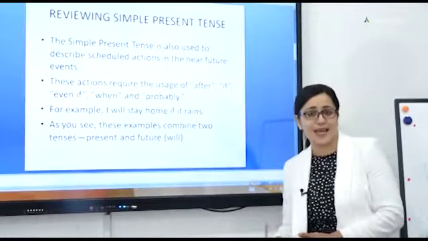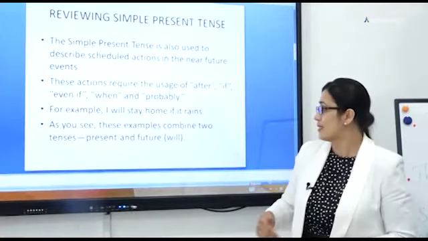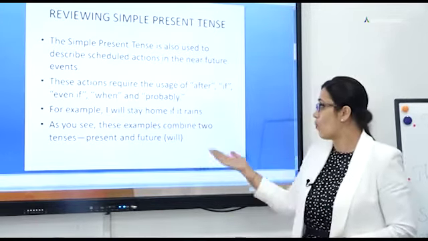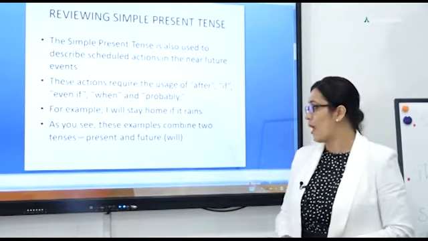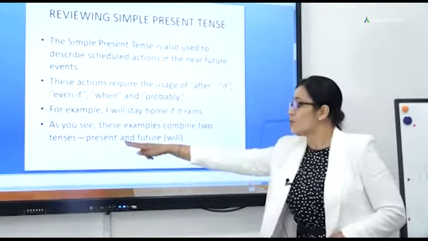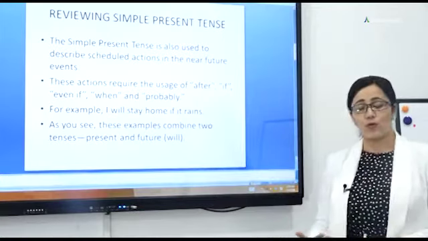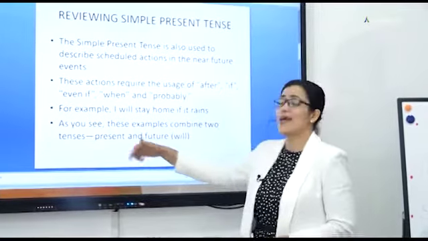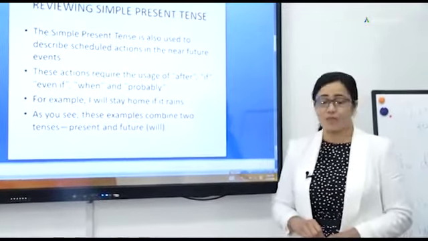One component of the sentence stands in the future tense and another component stands in the present simple tense. For example, I will stay home if it rains. Or, when he comes, I'll talk to him. As you see, these examples combine two tenses: the first one present, and the second one future. Or it can be vice versa: the first part can stand in the future tense, and the second part in the simple present.